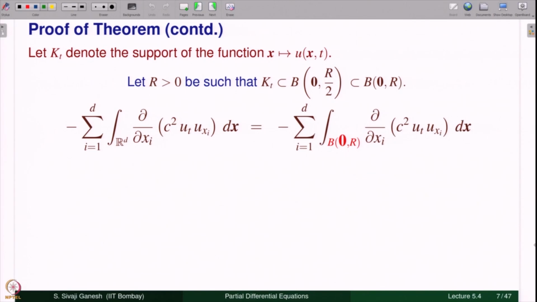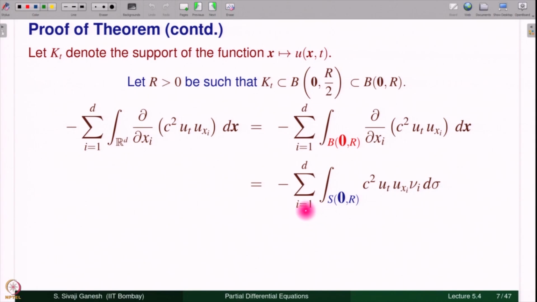Now, we are going to do integration by parts. Integration by parts in this integral will give you one domain integral and one boundary integral. The domain integral here will be 0 because it is ∂/∂x_i of c² u_t u_{x_i} times 1. So, when the ∂/∂x_i shifts to 1, it will be 0. So, what we are left with will only be the surface integral or the boundary integral. So, you have this integrand, because from ∂/∂x_i you get the ith component of the outward normal ν_i dσ.